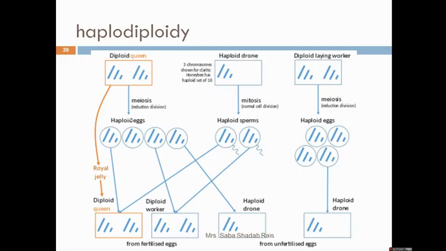Whenever the queen requires a number of drones, I would like to add one more point. When the queen goes on the natural flight, or you can say the swarming, that means for the purpose of reproduction, she receives the sperms from the drones, and after that the drones die. So to again get the population, the queen can take the decision, and she decides what she wants in the beehive.